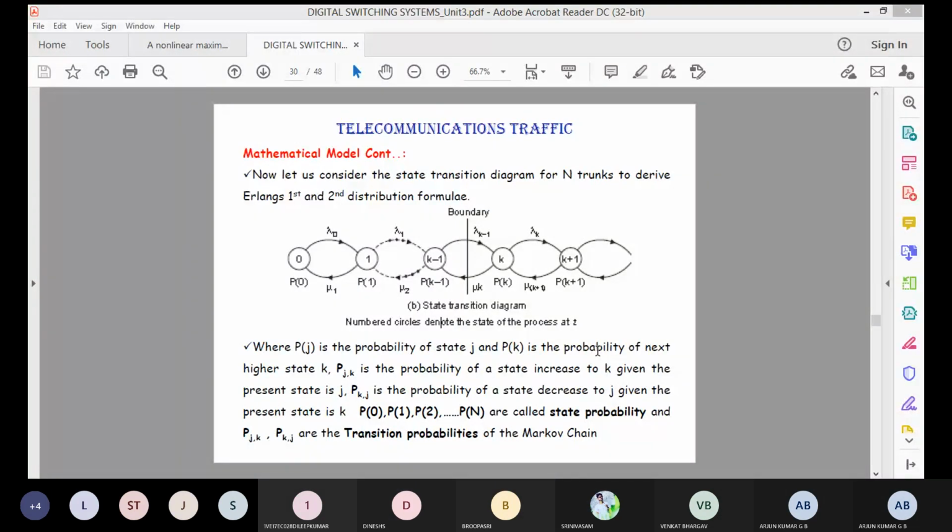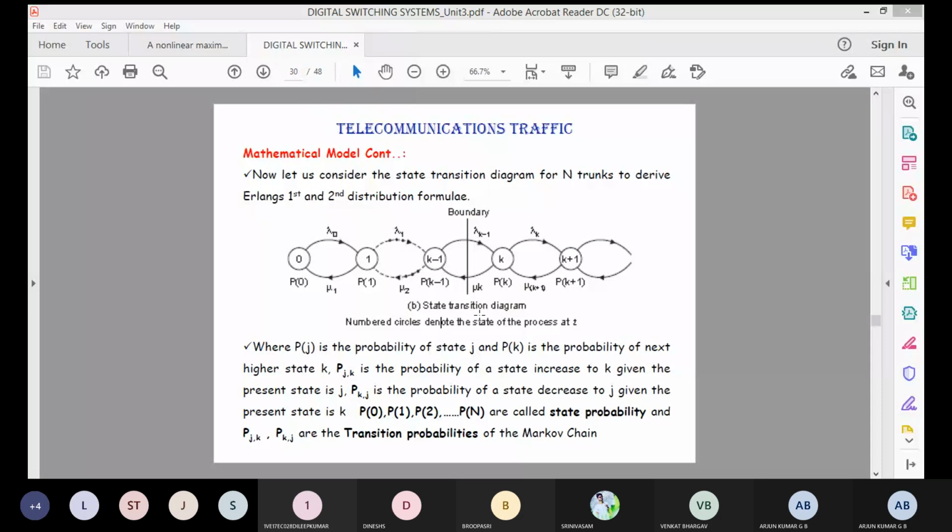Now coming to the subject. See, there is a probability state. Okay, you can observe in the state diagram: J is nothing but one state, and K is also a state. P of J is the probability of the J state, and P of K is the probability of the next state. J is the death and K is the birth. We consider it like this.